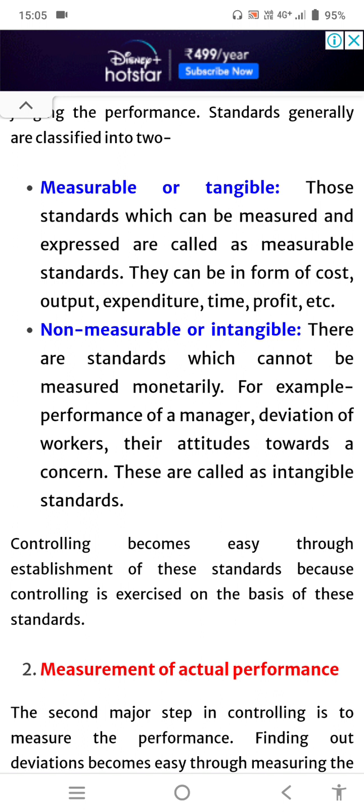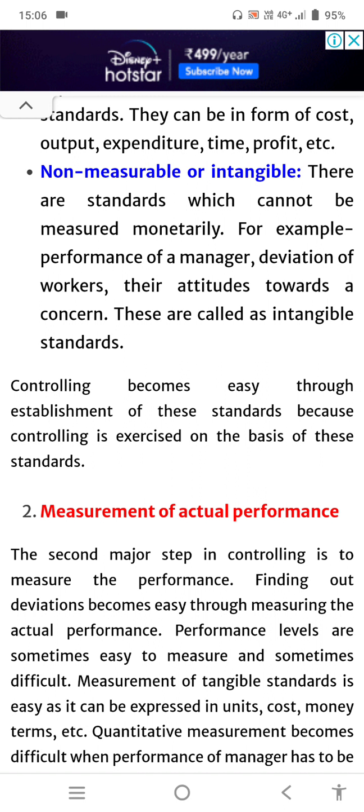Those standards which can be measured and expressed are called measurable standards. They can be in the form of cost, output, expenditure, time, profit, etc. And let's go ahead with the second one, that is non-measurable or intangible. From the term itself we can see there are standards which cannot be measured monetarily. For example, performance of a manager, deviation of workers, their attitude toward the concern. These are called intangible standards.